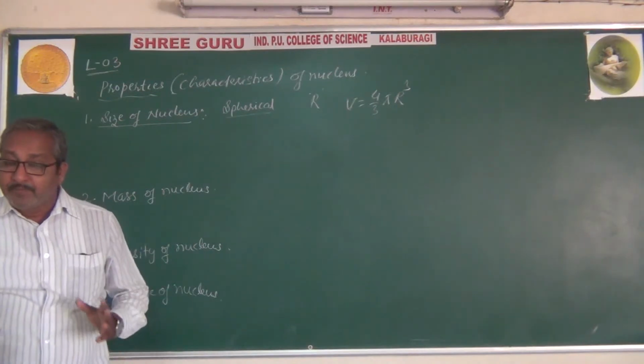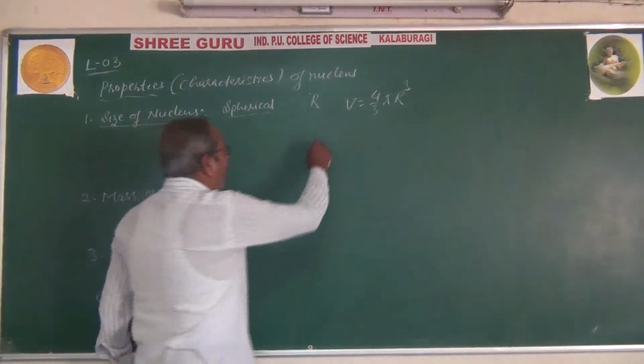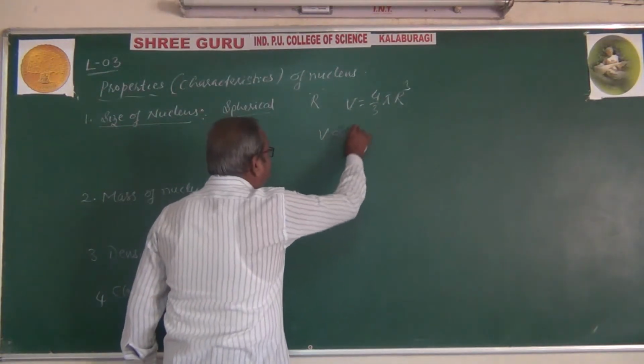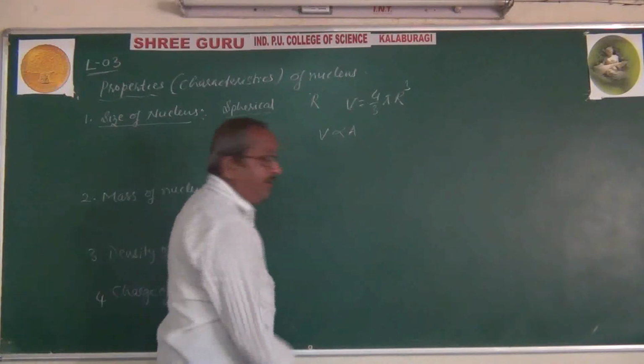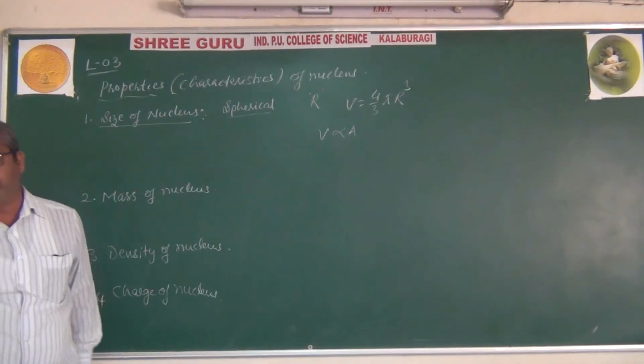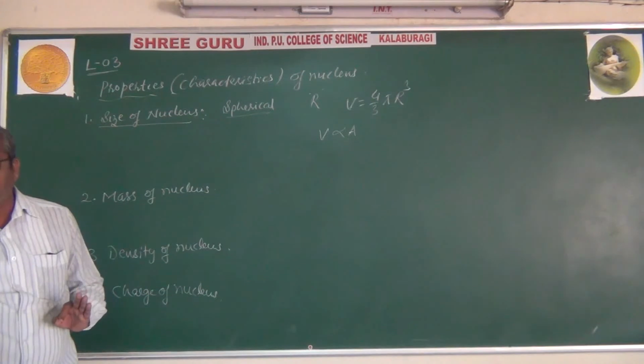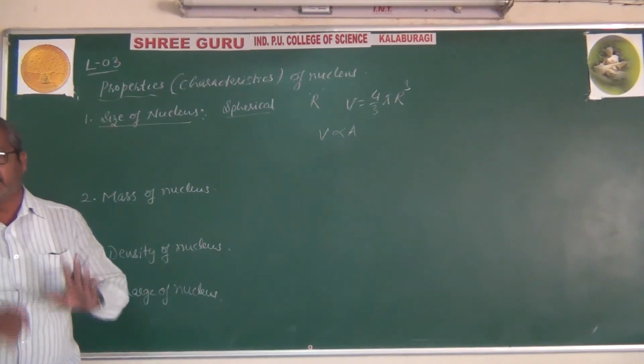So if the mass number increases, the volume increases, which means the volume and mass number are directly proportional to each other.